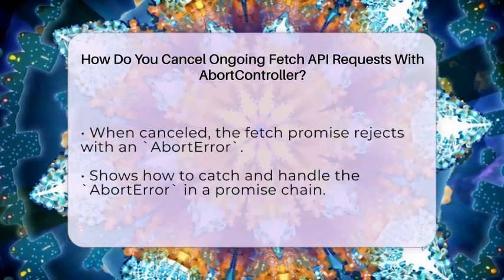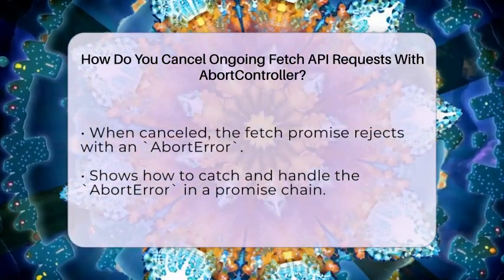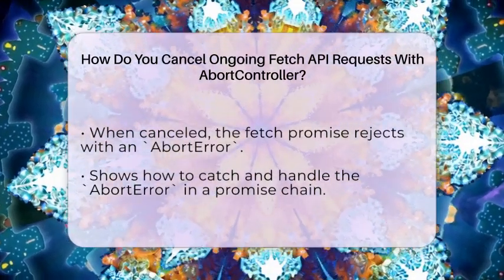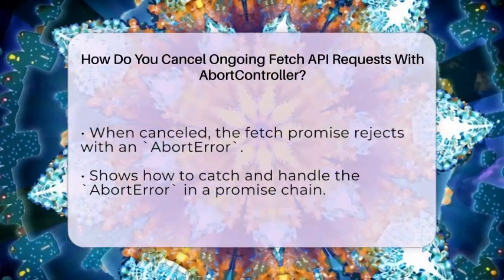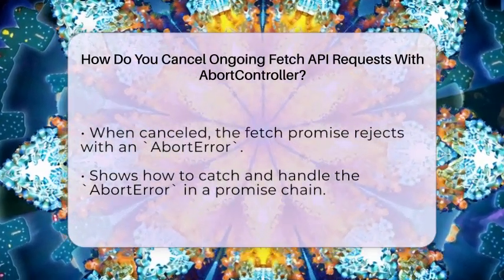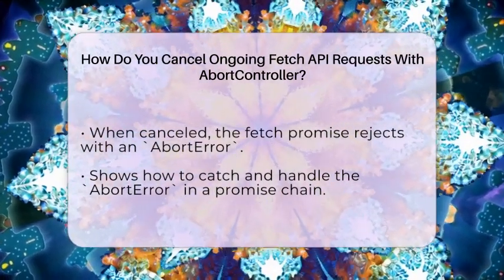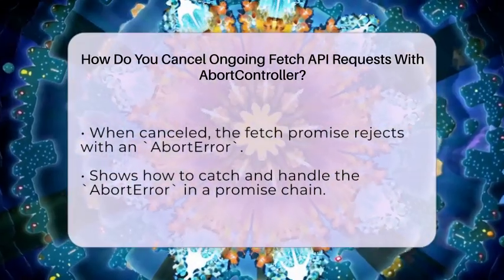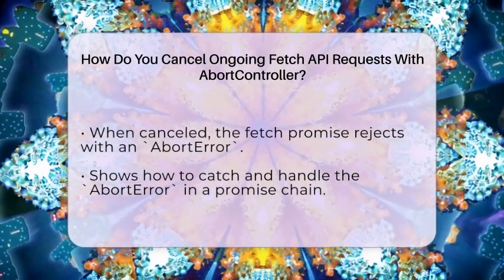You can catch this error to know that the request was canceled. For example, you might write fetch api.example.com/data, signal, then response.json, then console.log data. Catch error: if error.name equals AbortError, console.log fetch was canceled, else console.error fetch failed, error.